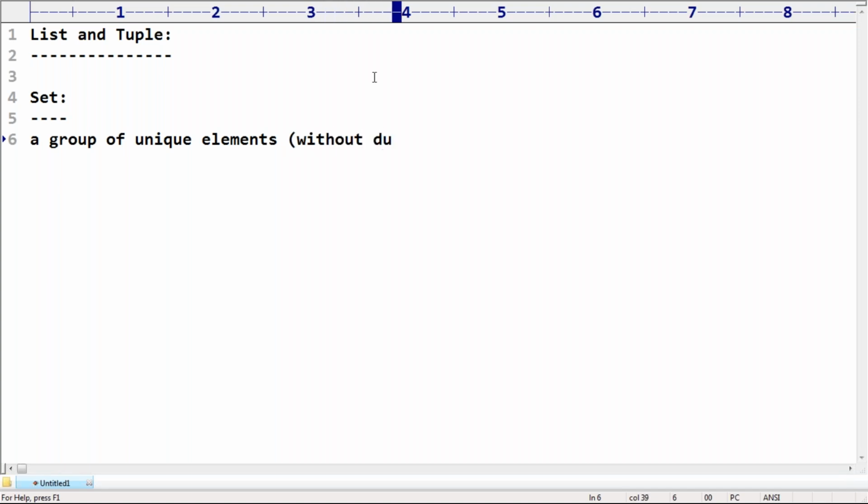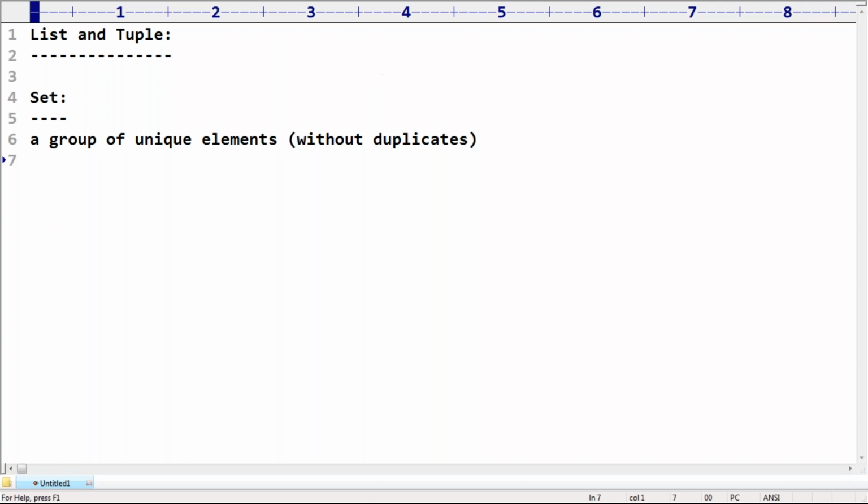Remember this: without duplicates. If you want to represent a group of values as a single entity where duplicates are not allowed and order is not important, then we should go for the set concept.